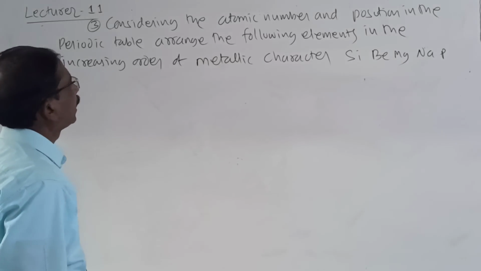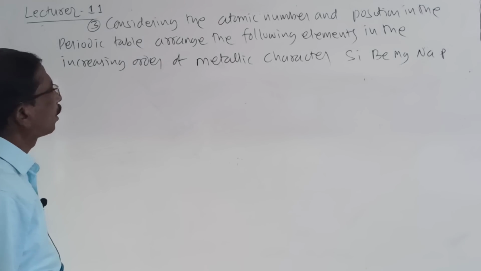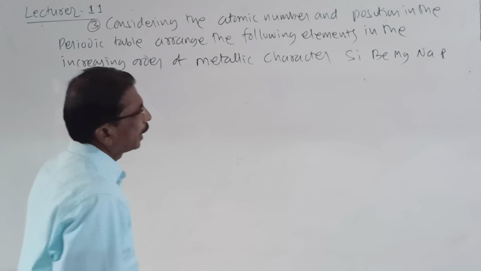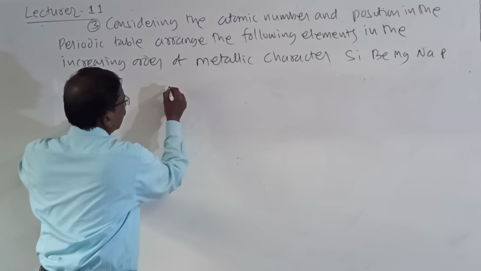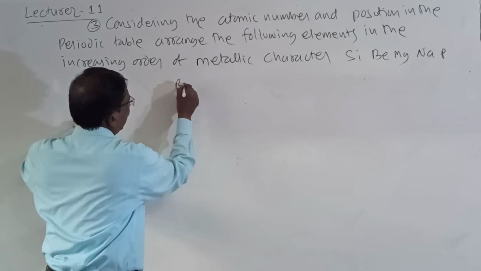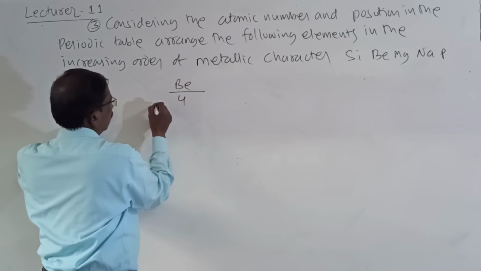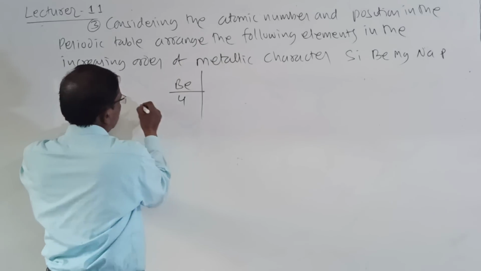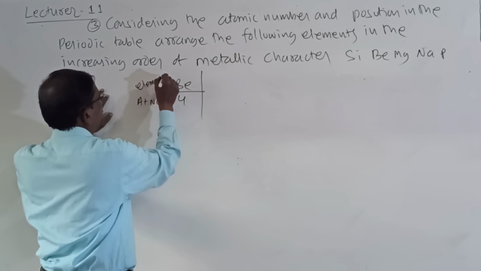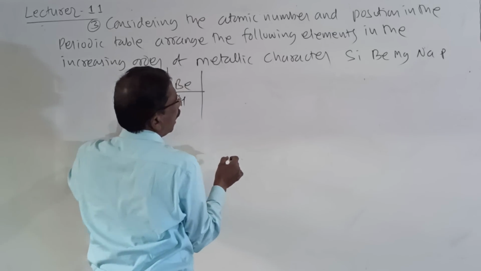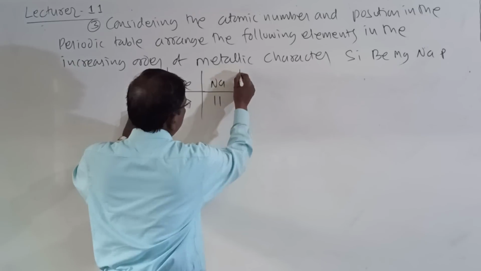Look here, students. Considering the atomic number and position in the periodic table, arrange the following elements in the increasing order of their metallic character. Beryllium, its atomic number is 4. Then sodium, Na, its atomic number is 11.